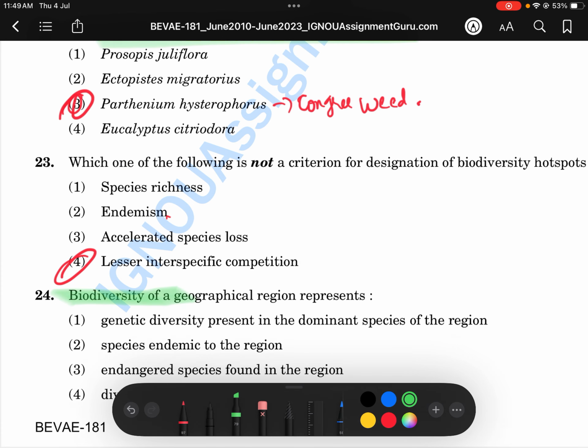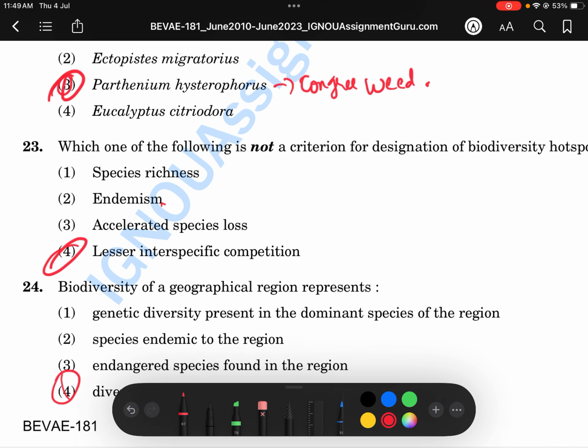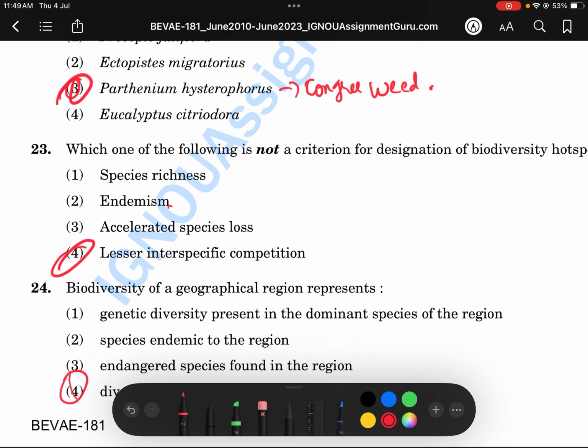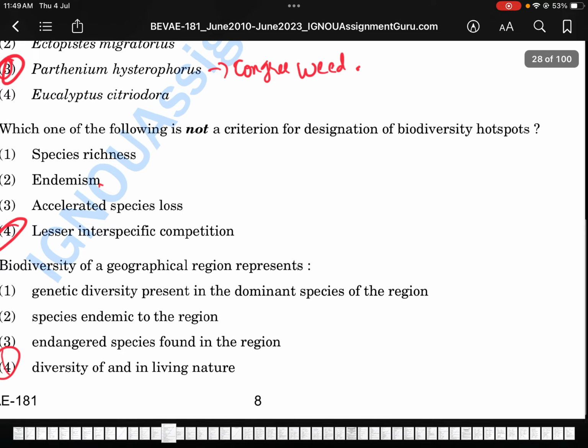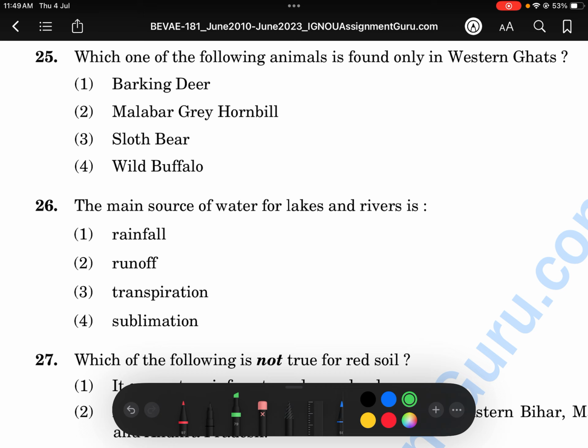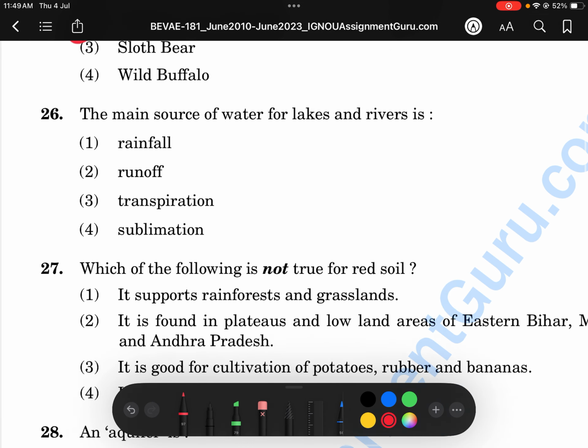Next one we have, biodiversity of a geographical region represents. The answer is the fourth one: diversity of living nature. Next one we have: which one of the following animals is found only in the Western Ghats? Okay, important question. It is on this page. It's called Malabar grey hornbill.